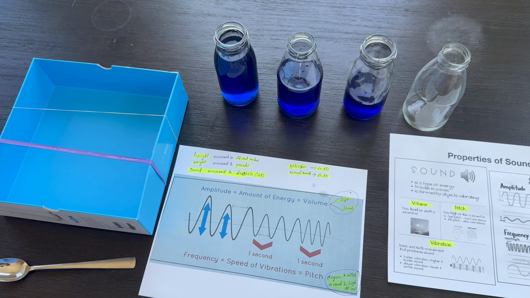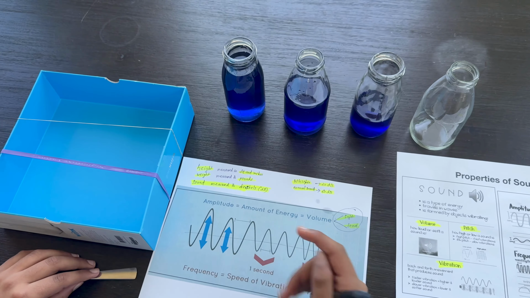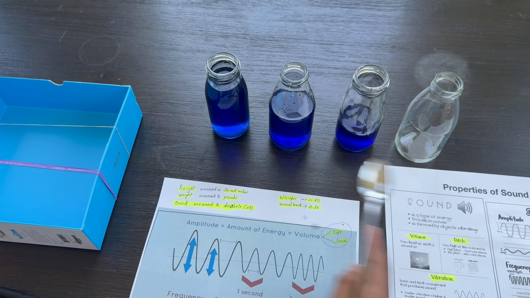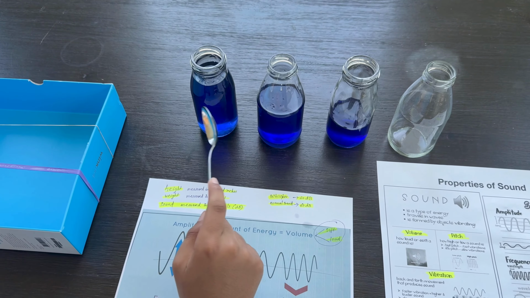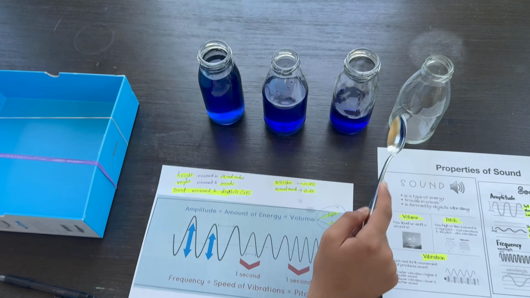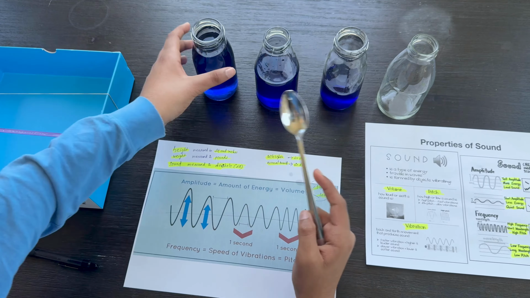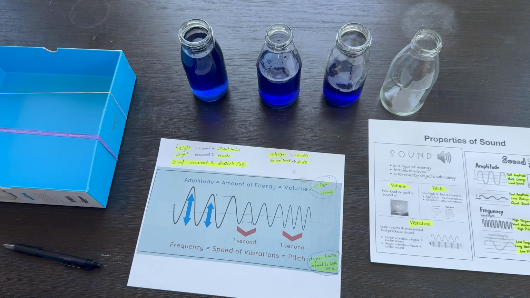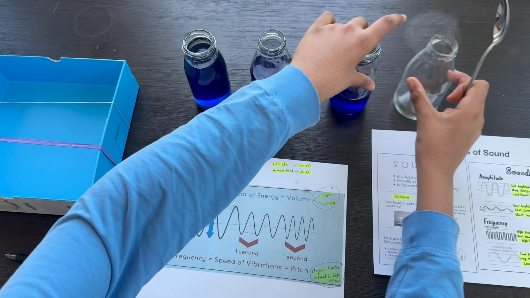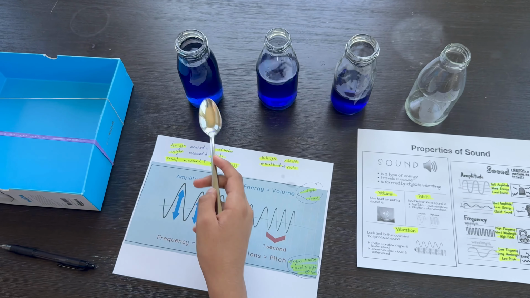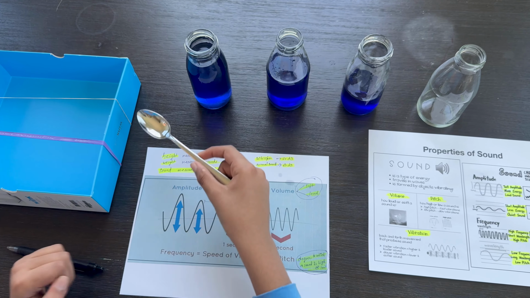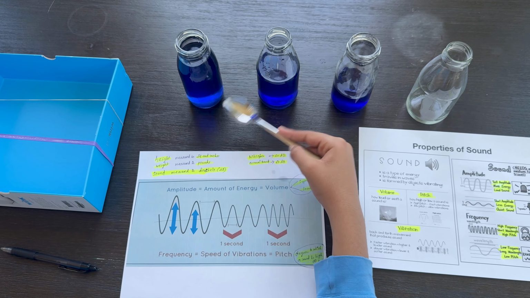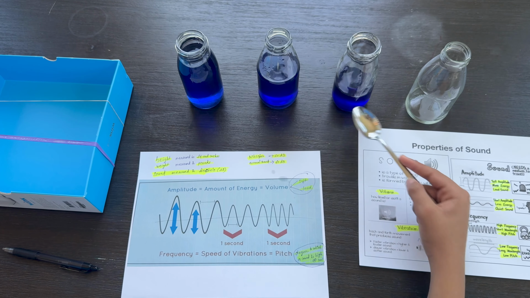So now, we're going to be moving on to a few demonstrations. We're going to be testing the intensity and the pitch with these 4 cups. Notice that 1 cup is filled with water, 1 is halfway through, 1 is 1/3 of the way through, and 1 has no water at all. Now I'm going to use this spoon and tap against each of these glasses to see the kind of sound they produce. We're going to start off with the one with the most amount of water. So yeah, hear that. Second one, third one, fourth one.